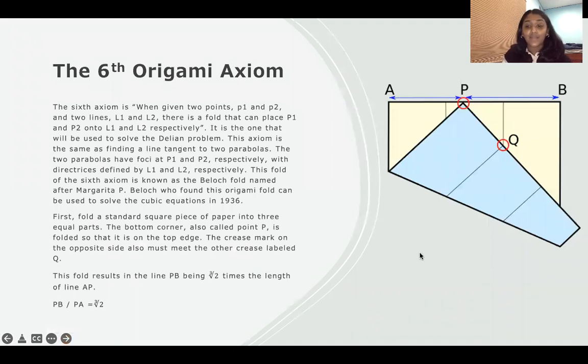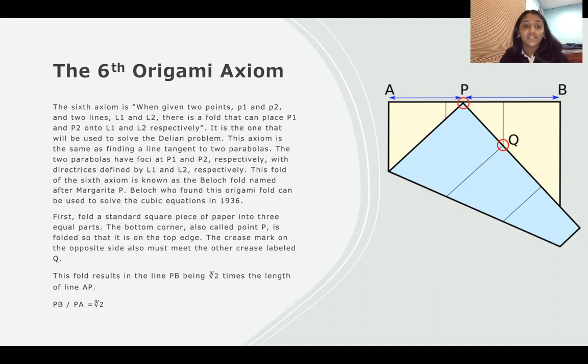The 6th origami axiom. The 6th axiom is, when given 2 points, point 1 and point 2, and 2 lines, line 1 and line 2, there's a fold that can place point 1 and point 2 onto line 1 and line 2 respectively. This is the axiom that will be used to solve the Delian problem.